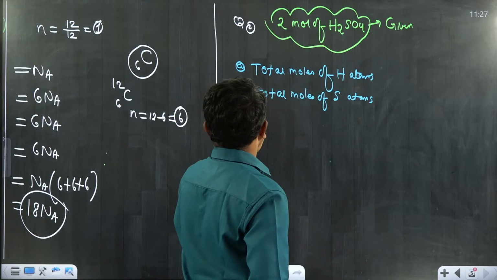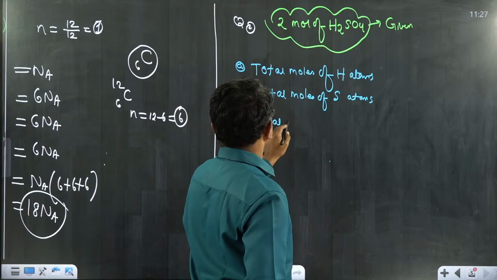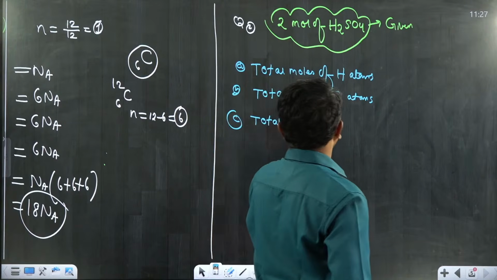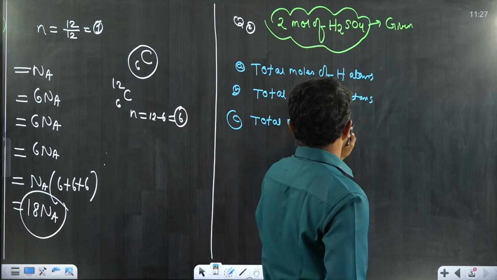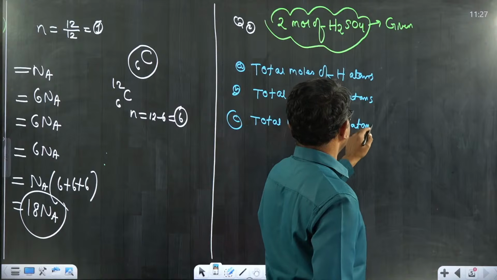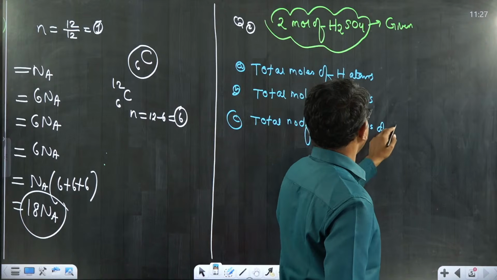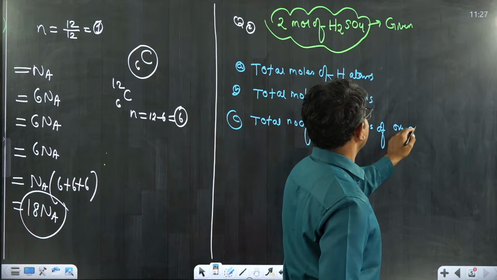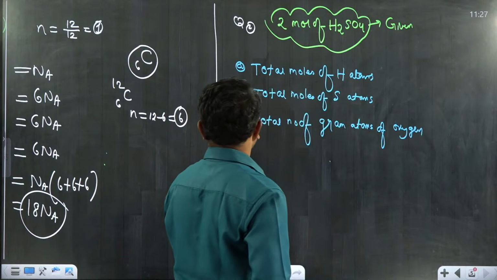C: total number of gram atoms of oxygen. I am including the term which I have given.